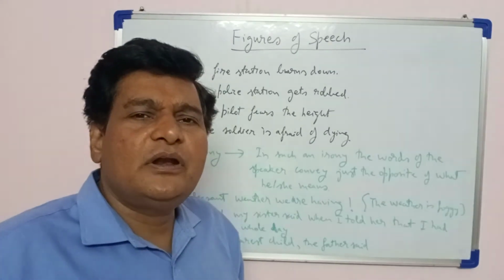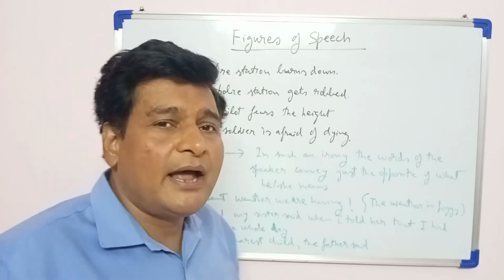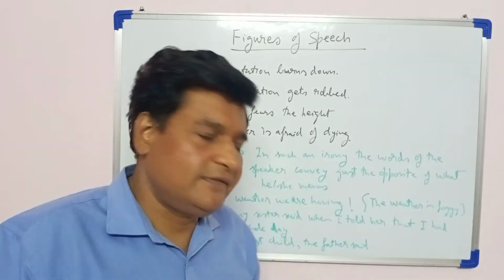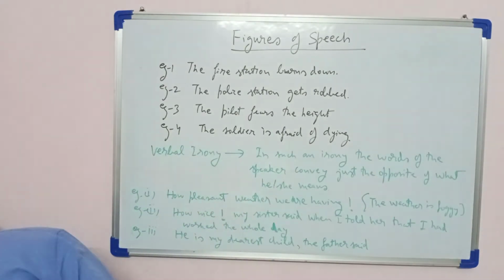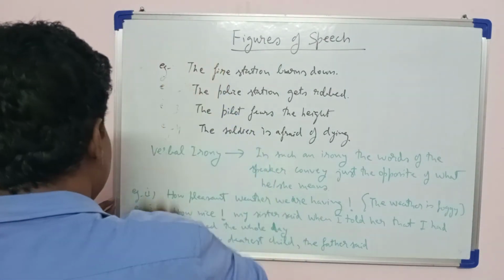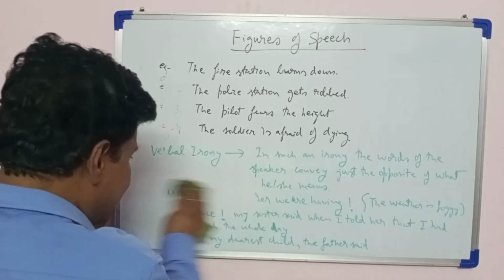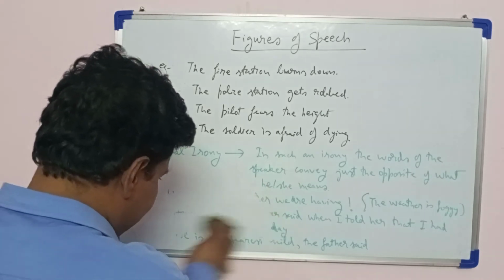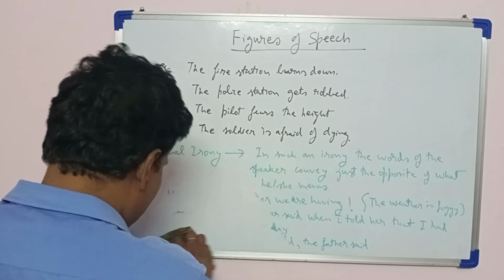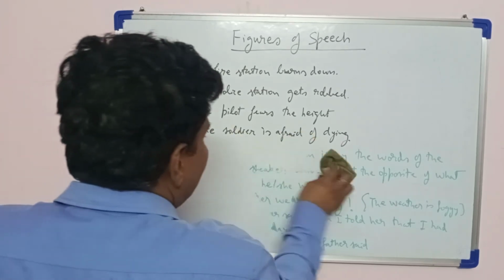Okay. Now let us understand one more type of irony, and that is called dramatic irony. Dramatic irony generally comes in plays and movies.